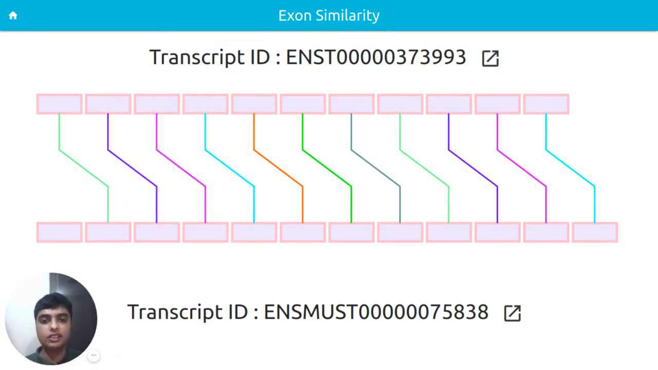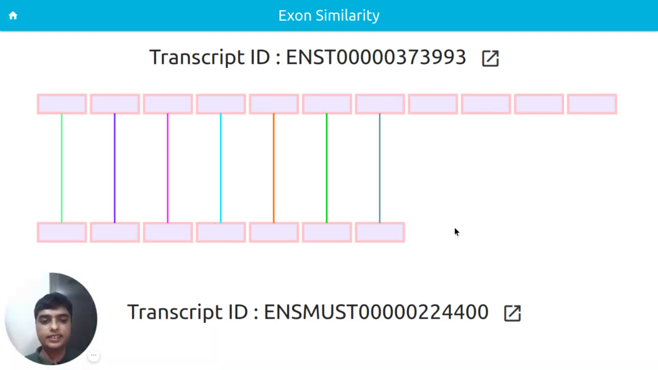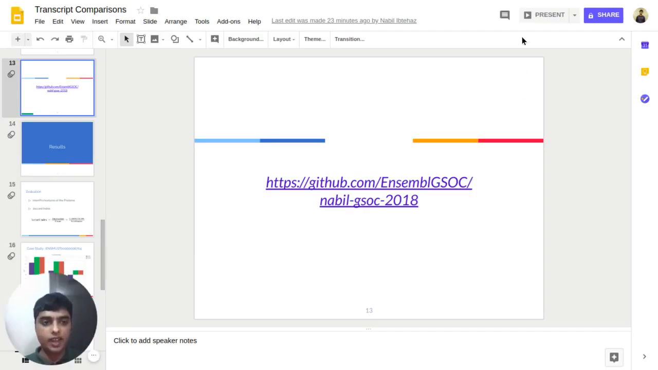Now let us study the least similar one. Here we can see that this is the least similar transcript, and it is clearly visible that a lot of exons are missing from here, which is due to alternative splicing. The exons have been skipped. As a result, this transcript is far away from this transcript. Thus, due to alternative splicing, it has deviated greatly. Now let me carry on with my presentation.